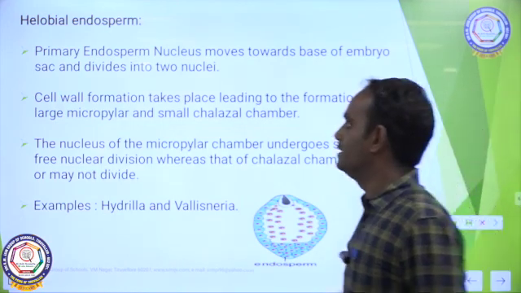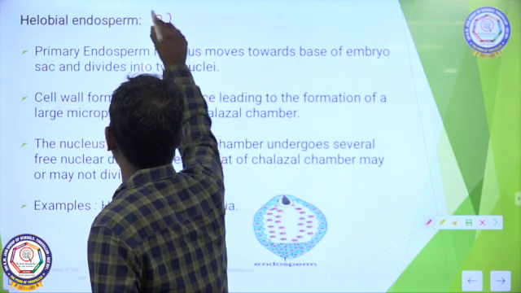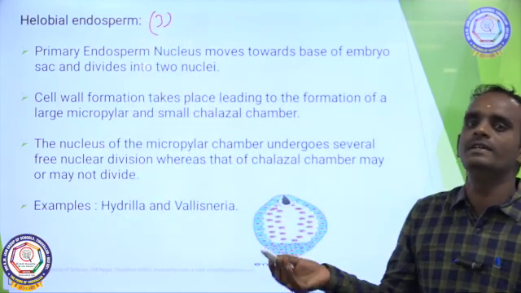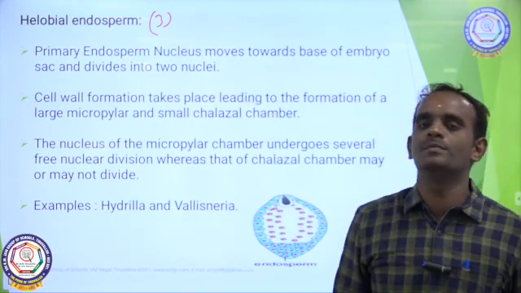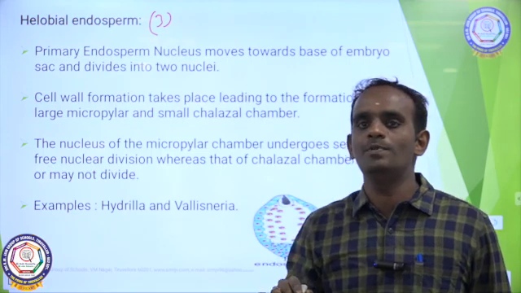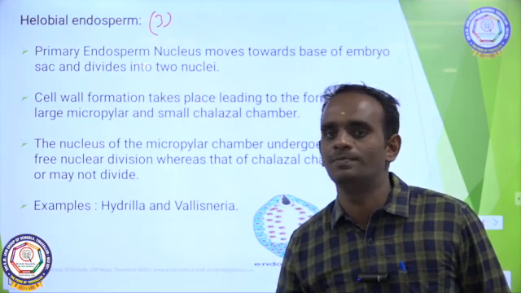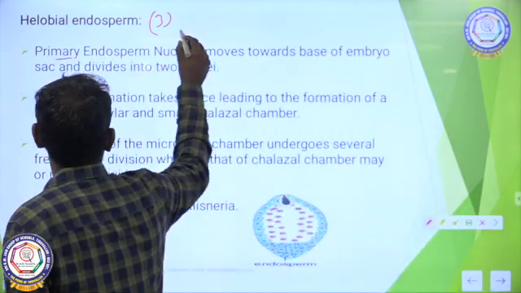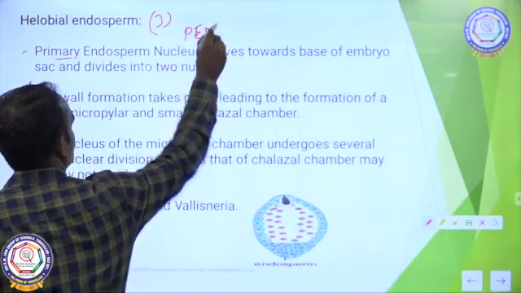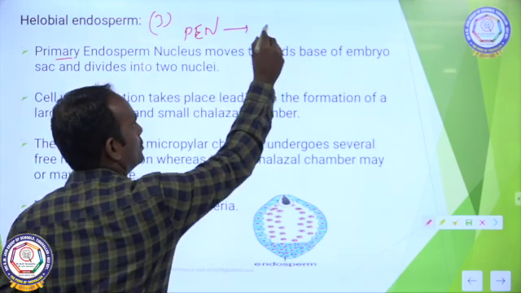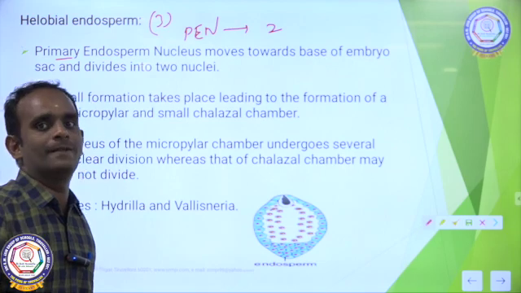The third one is halobial endosperm. This type of endosperm is said to be the combination of both nuclear endosperm and cellular endosperm. The primary endosperm nucleus, PEN, divides into two nuclei.